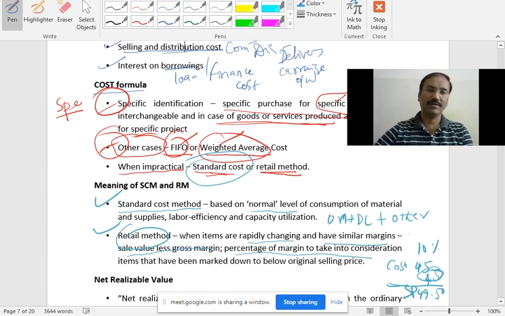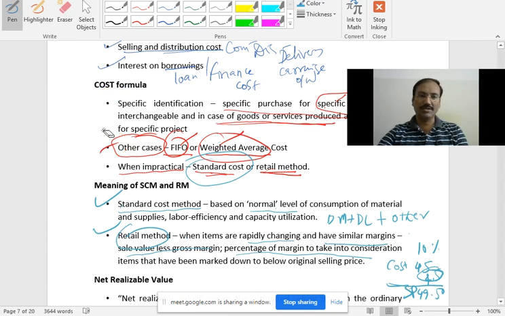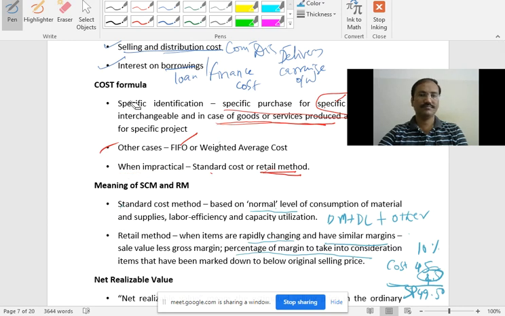Any doubt for anyone? Because I need to go to the next one, which is very important. Write in the chat box. Quick. At least if you are not having any doubt, at least say no also. Okay.